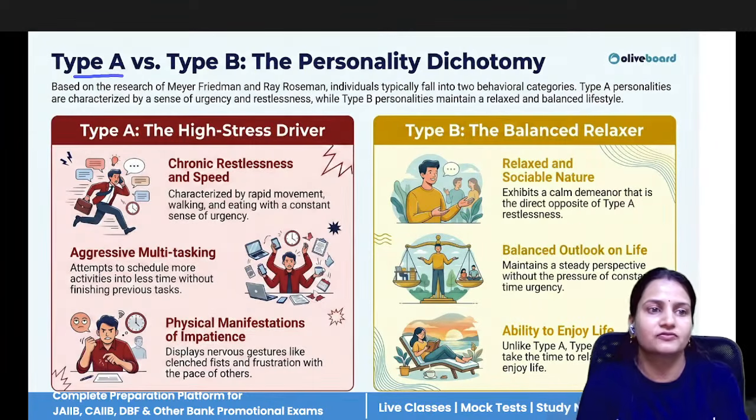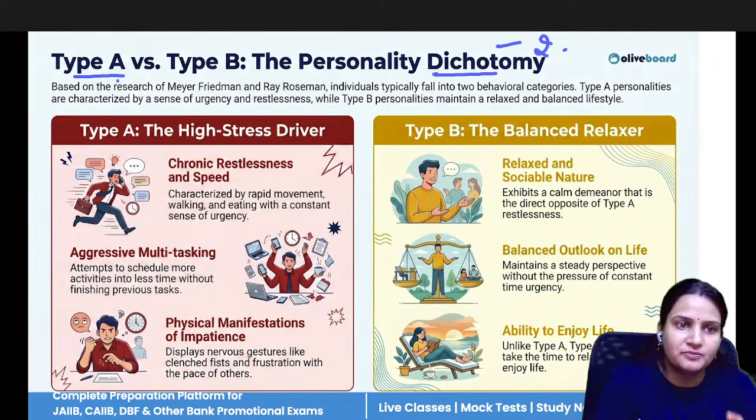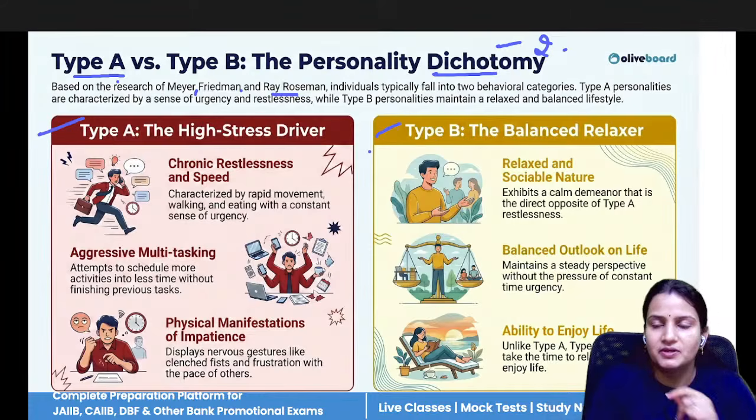Now, next we have type A and type B personality employees. Dichotomy means two types. So who has given it? Meyer Friedman and Ray Rosenman have said that in an organization there are two types of personality of people. What are those two types? Type A and type B personality.